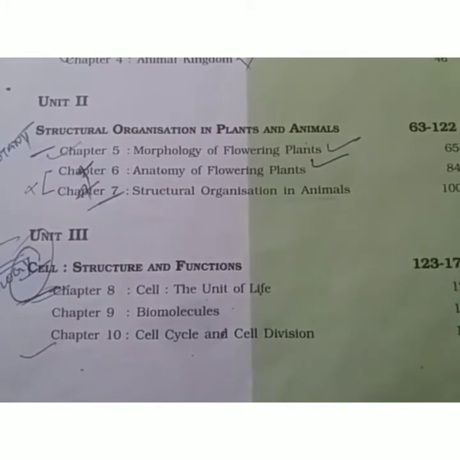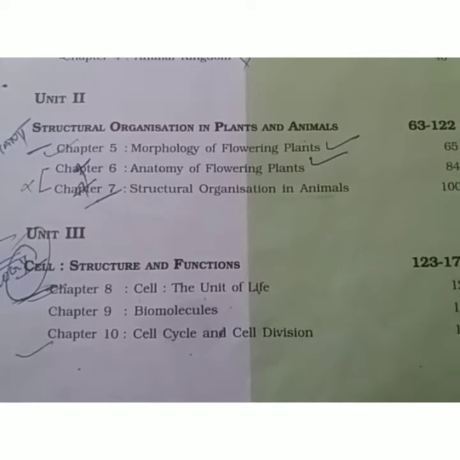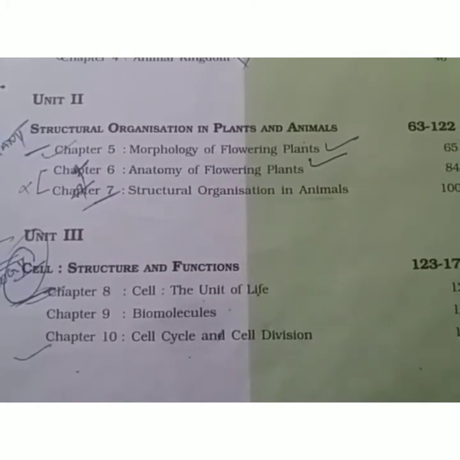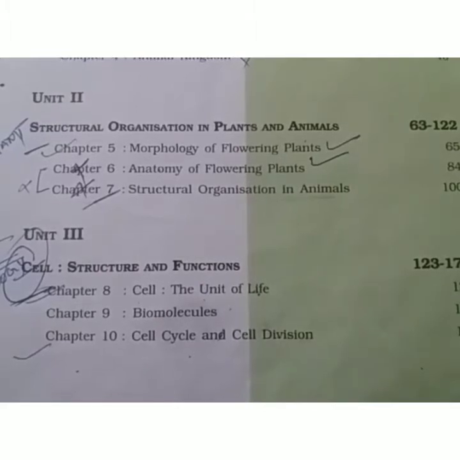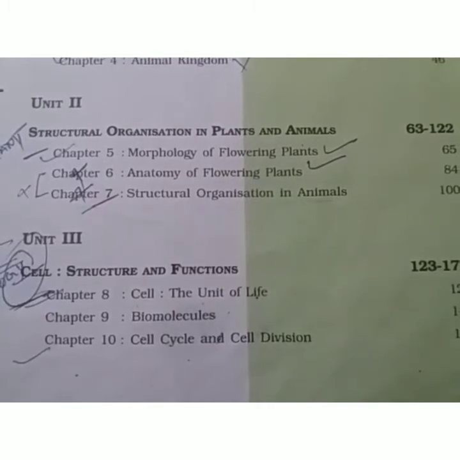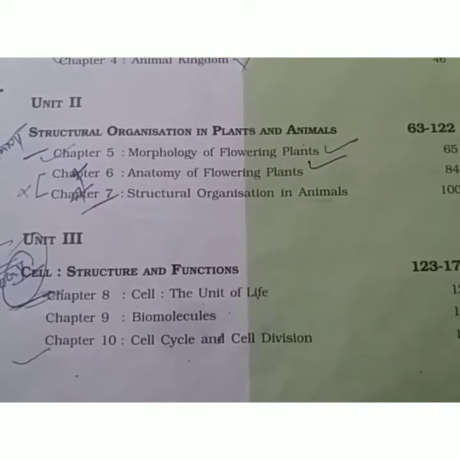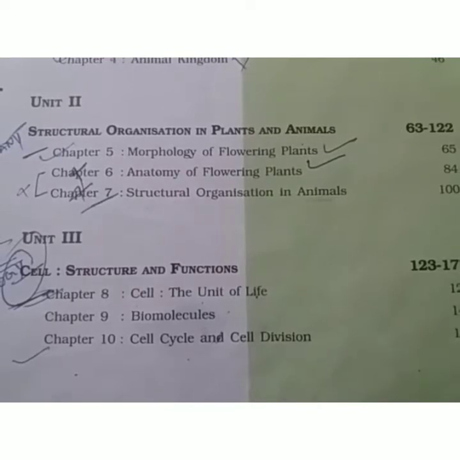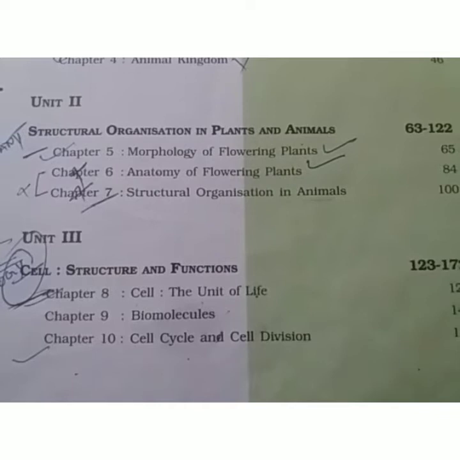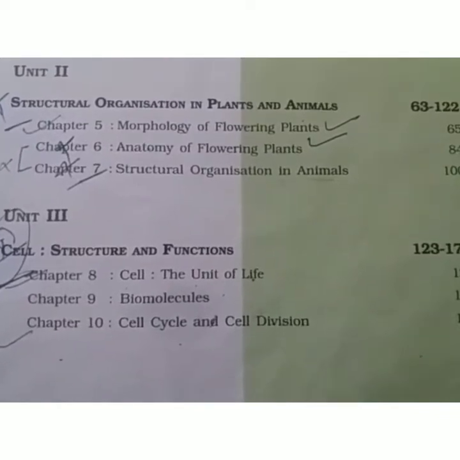7th chapter is about structural organization in animals, that is histology. We have 4 kinds of tissue: epithelial tissue, muscular tissue, vascular or connective tissue and the neural tissue. And these 4 types of tissue form the whole of our body with various organs. Depending upon their structural features, variable functions are performed by these tissues in the animal body.